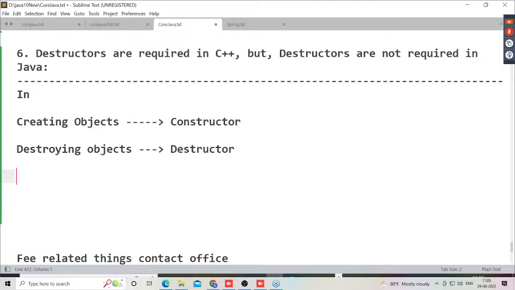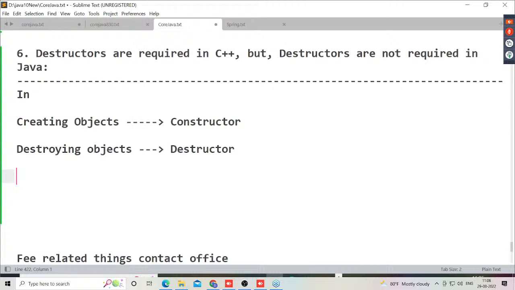Our internal tool is responsible for destroying the objects. The internal tool which we use inside Java to destroy the objects is called the garbage collector. In C++, the garbage collector is not available.